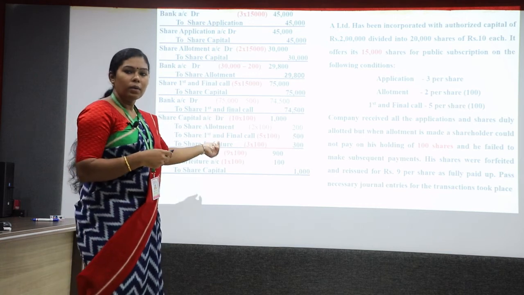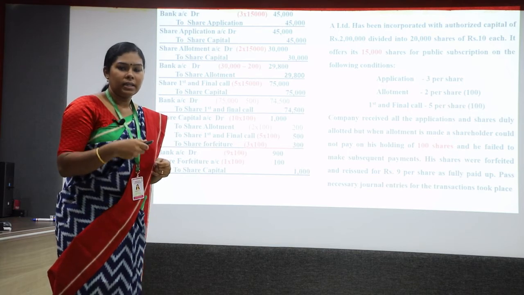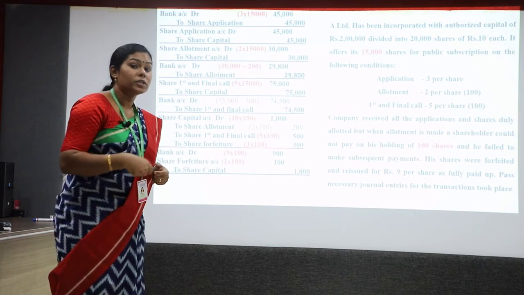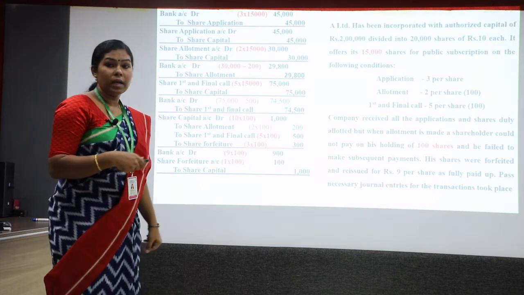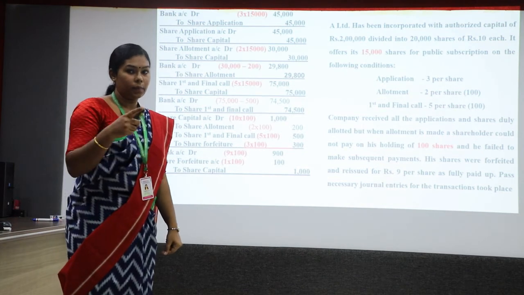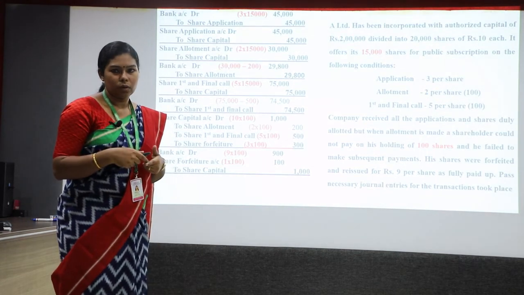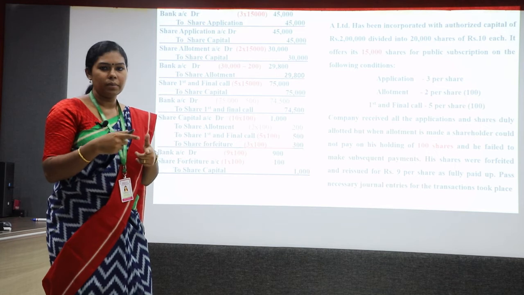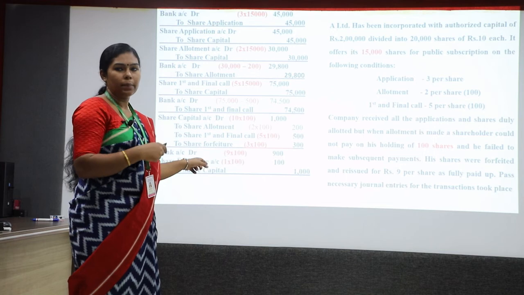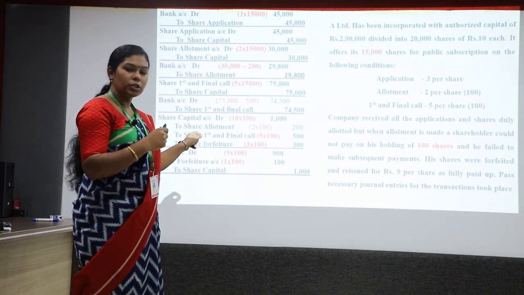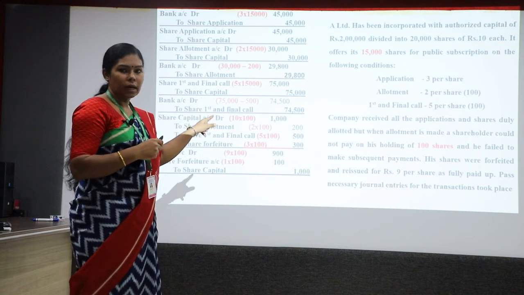Then, how to compensate this loss? They can compensate this loss by taking the amount from the forfeiture account. In the previous entry, the last one, in the forfeiture account, we have 300 rupees of profit. That profit is made because of this forfeiture. Okay. So, that forfeited profit can be utilized to compensate the loss which happened because of the reissue on a discount. So, that 100 rupees will be taken from the profit out of forfeiture.